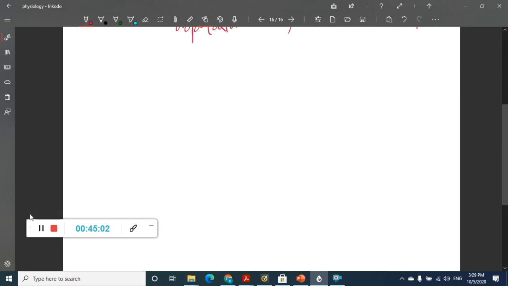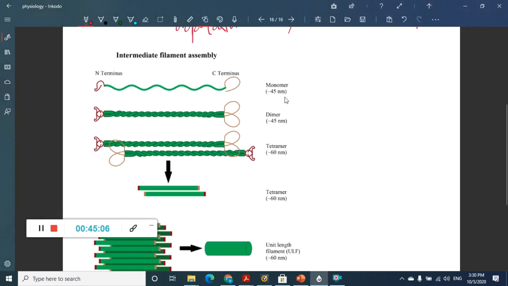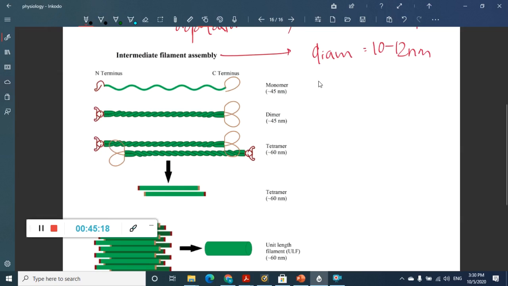And the last topic in this chapter is intermediate filaments. The diameter of these intermediate filaments is 10 to 12 nanometers. These intermediate filaments have a central rod-like structure, and they have terminals also.